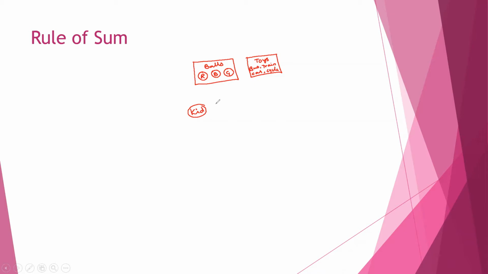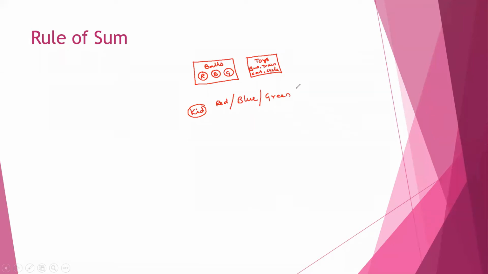He may choose a ball, that too a red ball, or he can choose a blue ball, or a green ball.